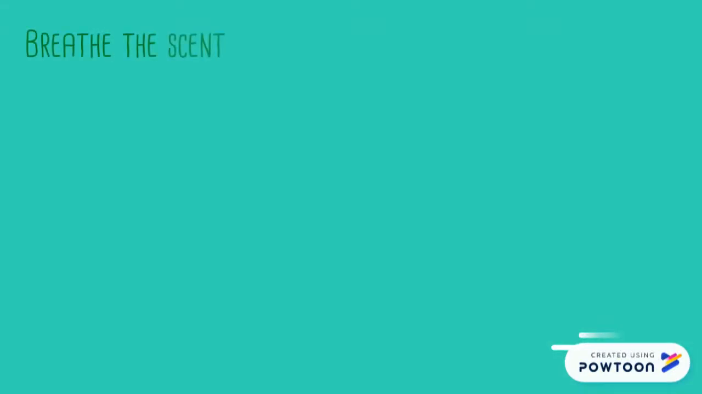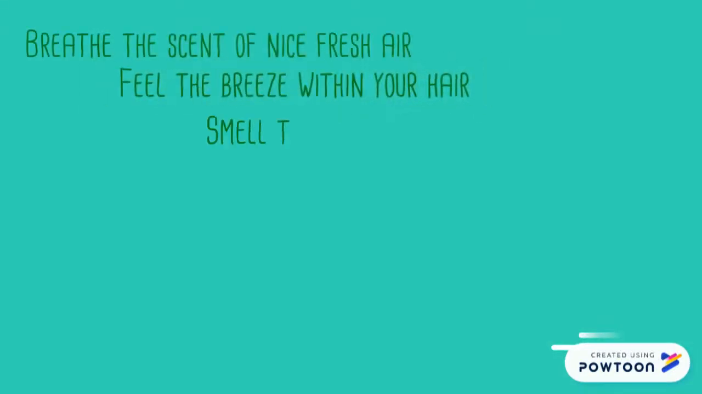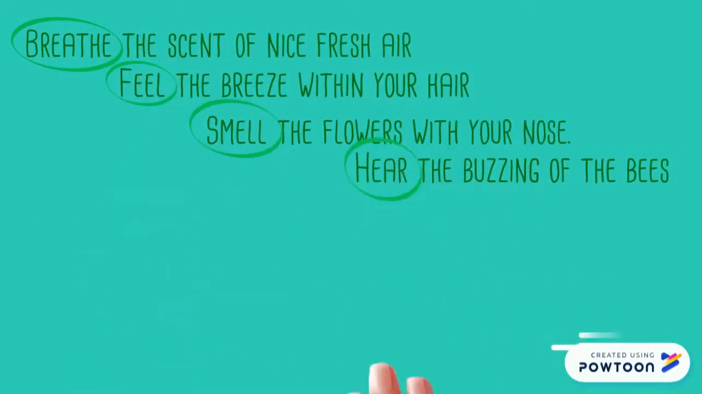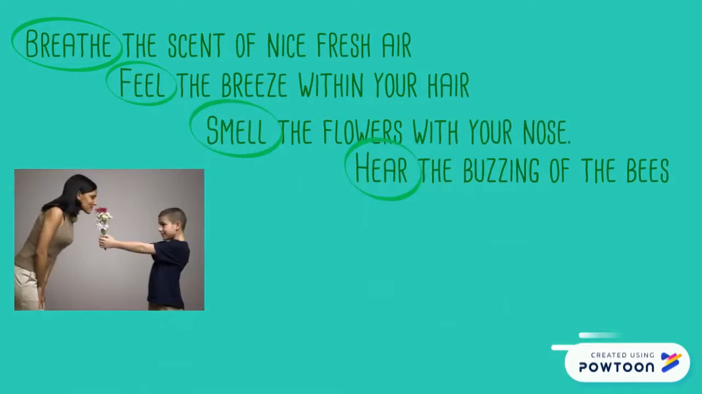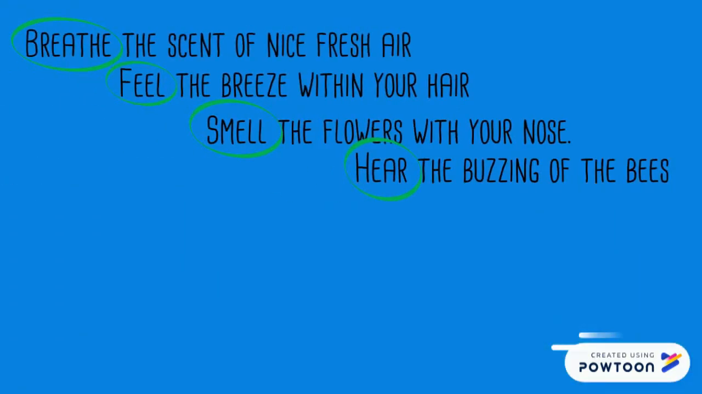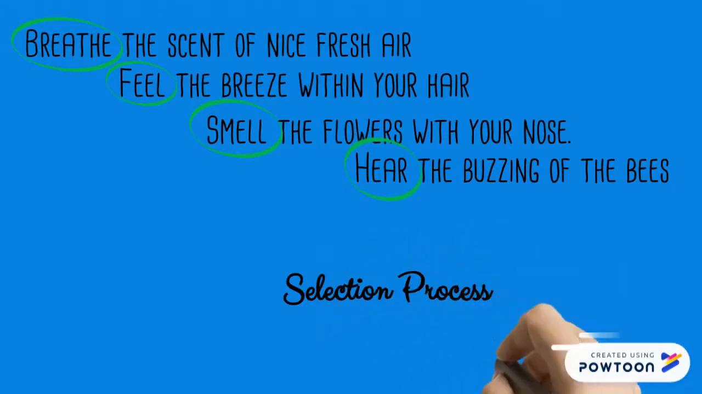Take a look at these highlighted verbs of the poem. In the words breathe, smell, feel, and hear, there's a stimulating process. The actions are breathing and smelling, and then feeling and hearing. That leads us to the selection process, which is deciding the type of smell, touch, or sound that we are going to focus on.